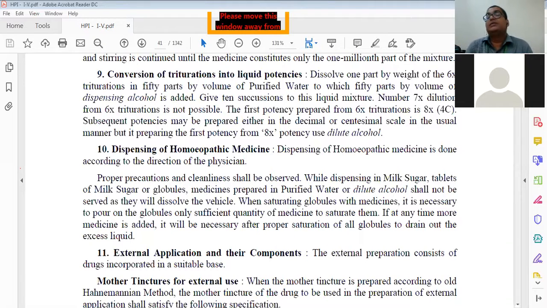Remember this. It is given in the HPI. Don't confuse it with this. Then dispensing of the homeopathic medicines is a different part. So about the use of dilute alcohol and dispensing alcohol, we are clear.